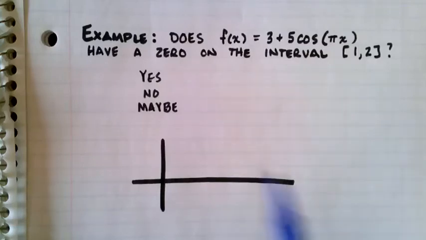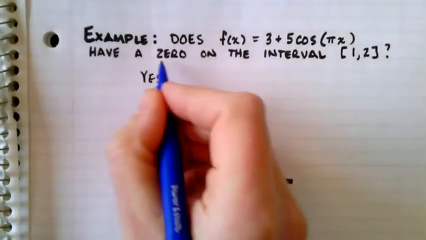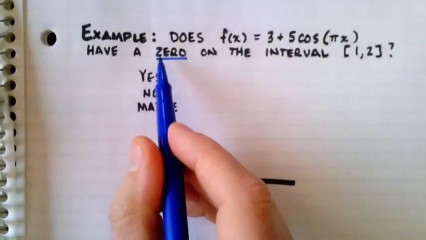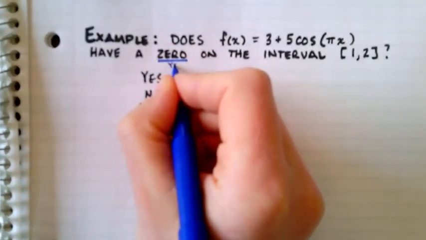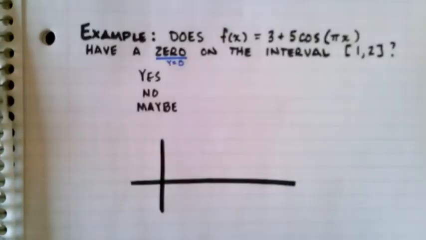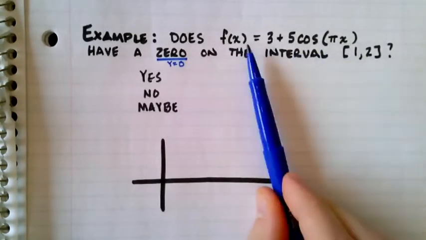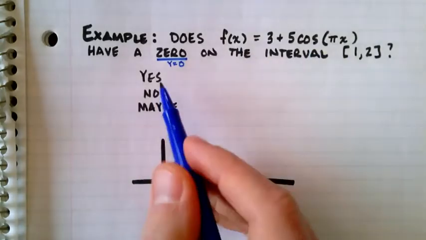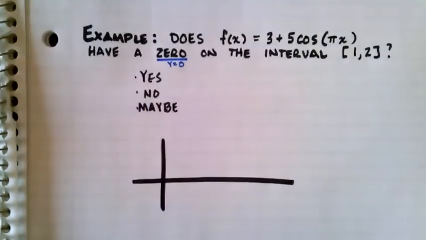Back in the days before calculators, the intermediate value theorem was a really good way to find zeros of a function. Keep in mind that when we're asked if a function has a zero, what we're asking is there a point where y is equal to 0? In this problem, we want to know if f of x has a 0 in the interval from 1 to 2. The answer is either going to be yes, no, or maybe.